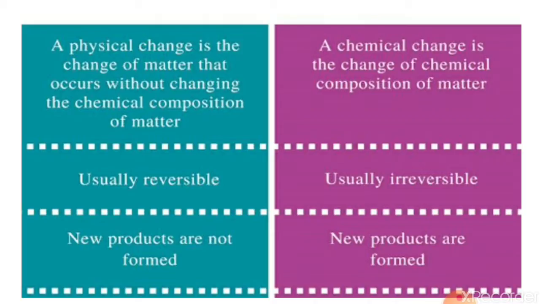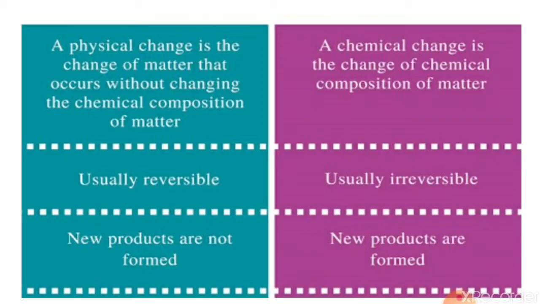If we are talking about chemical change, an example is rusting of iron. Whenever rusting of iron takes place, you know that there is a chemical reaction. During this chemical change, there is a change in the chemical properties of matter, and we get a new substance. Suppose iron is there; after rusting, the chemical properties of iron will change. A chemical change is also called a chemical reaction.